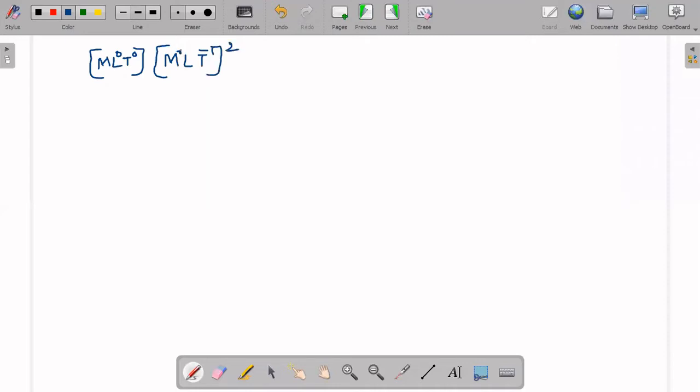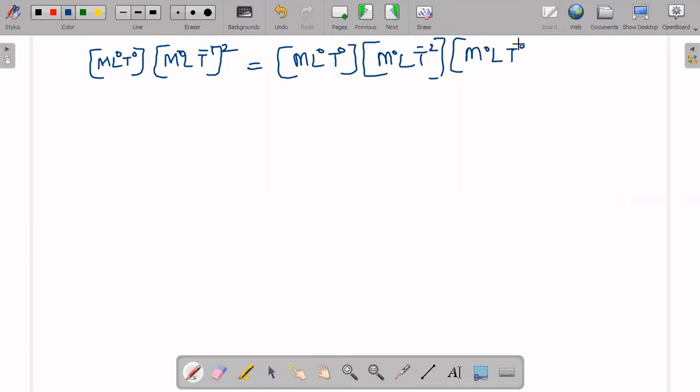Next, on the right side mgh is there: m again M L power 0 T power 0, g is M power 0 L T to the power of minus 2, and h is nothing but M power 0 L T power 0. This we have written on the previous page.